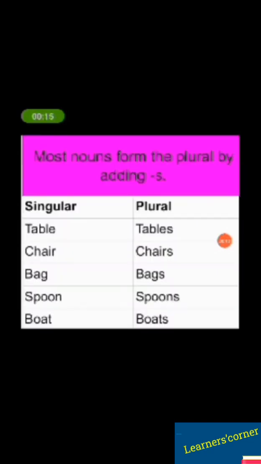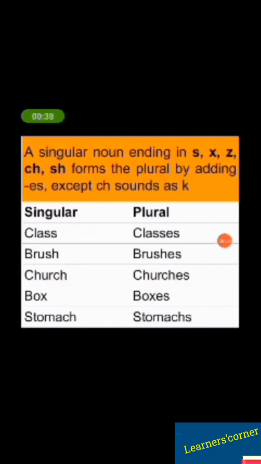Most nouns form the plural by adding s. For example, table, tables, chair, chairs, book, books, spoon, spoons, etc. Some plural nouns take es.